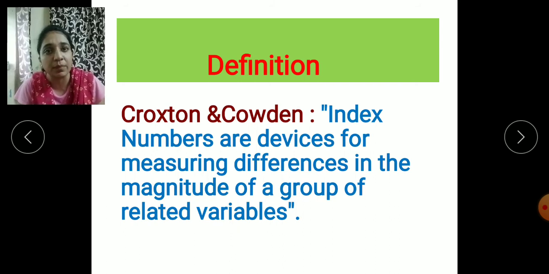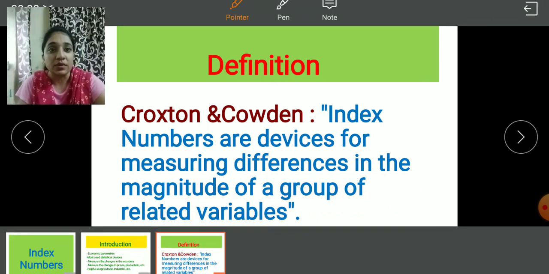It may be a particular product, or it may be a group of products. Whichever products are there, it may be a particular product, or it may be a group of variables. Variables means it can be the changes which take place in the prices, or the changes which take place in the production level. So that's why it is given, that is, the magnitude of a group of the related variables.